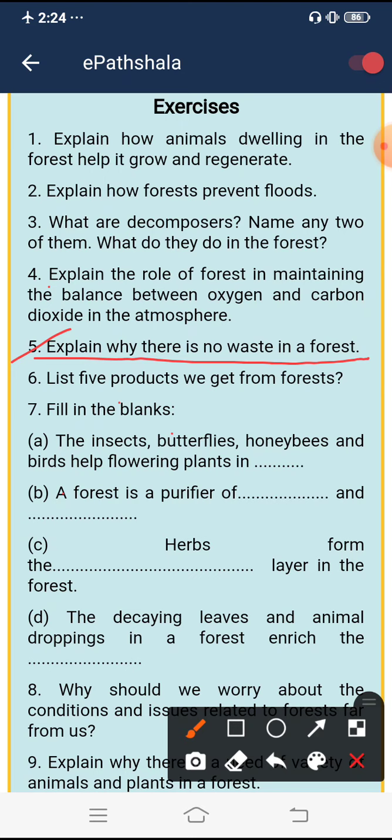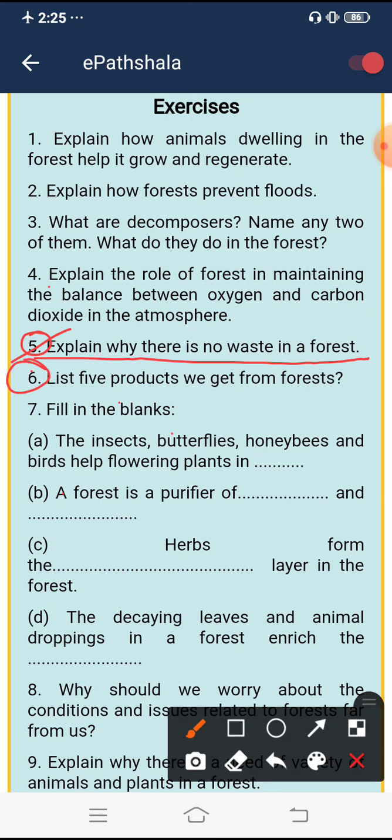Now move on to the fifth question. Explain why there is no waste in a forest. The answer will be: there is no waste in the forest because decomposers convert all the dead bodies of the plants and animals into humus, which gets added to the soil. Thus, no waste remains. Answer fifth is also completed.